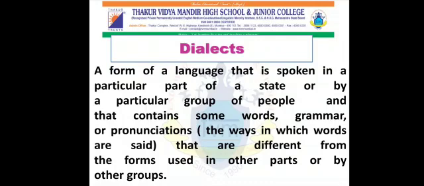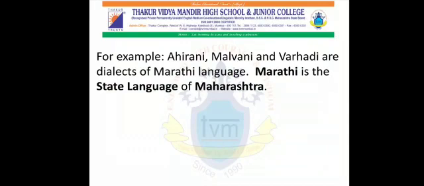So basically, dialect languages are the languages which are made by doing some changes in the main language. For example, Ahirani, Malwani, and Waradi are dialects of Marathi language. So the people in that particular area have made some changes in Marathi language and they use their own language.